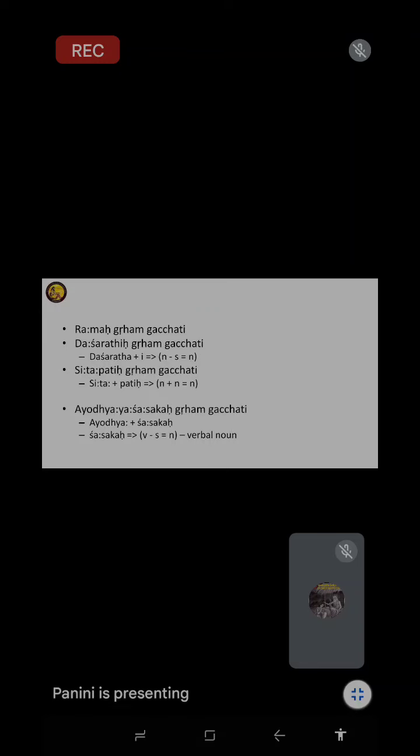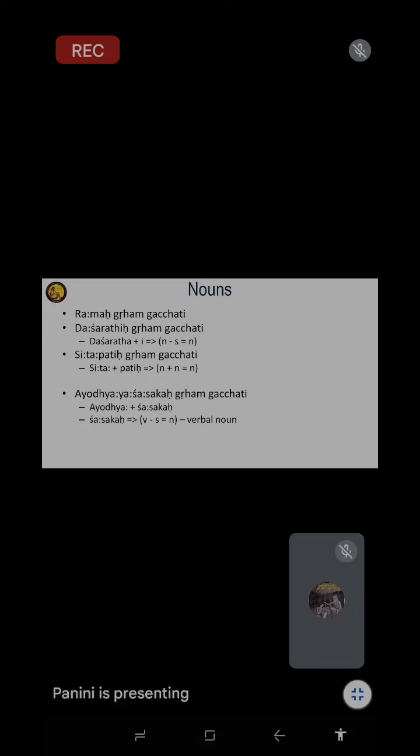So how many types of nouns do we have in our language, if you look at Panini? Only four types. But isn't the first word Rama also made from a verb and suffix? That is coming from a verb, but we are talking about category now as a noun. When they are used as karta, they represent one category, the subject or agent. The nouns used here are for karta.